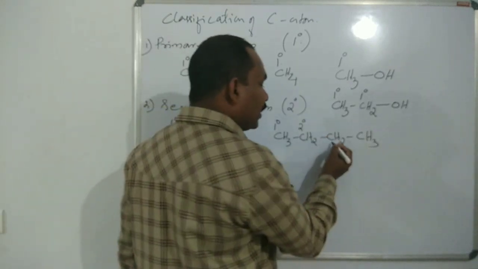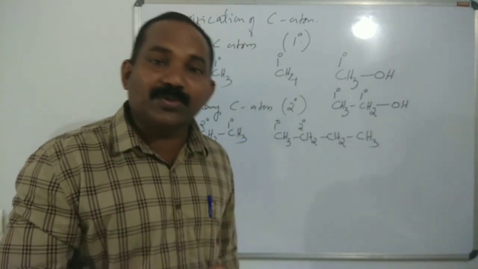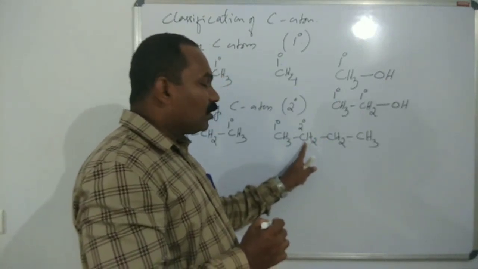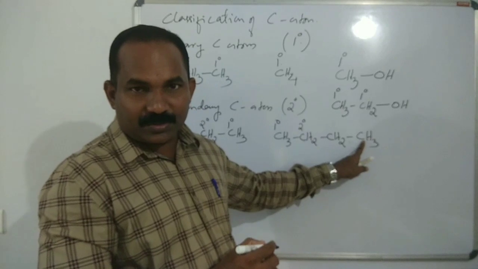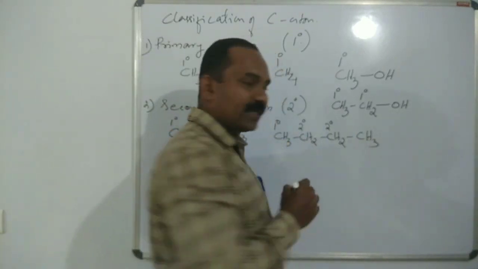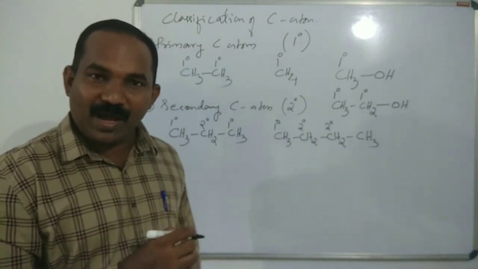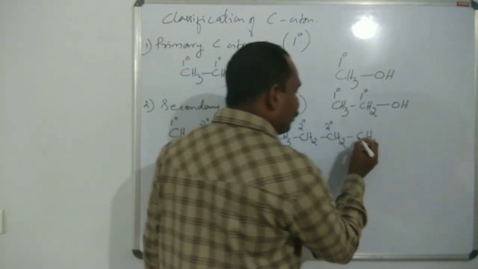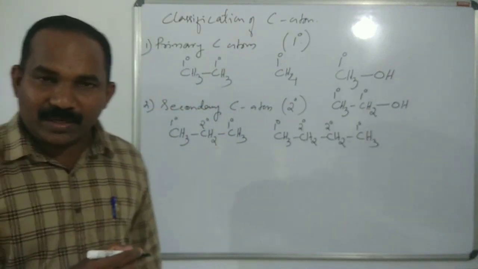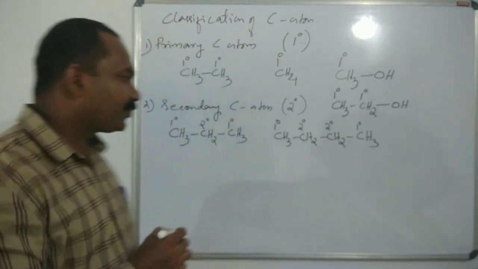And what about the third carbon atom? It is also a secondary carbon atom. The carbon is bonded to two other carbon atoms. That's why it is also secondary. Are you clear? What about this carbon? It is primary. That one is primary.